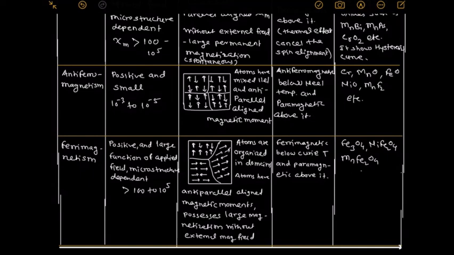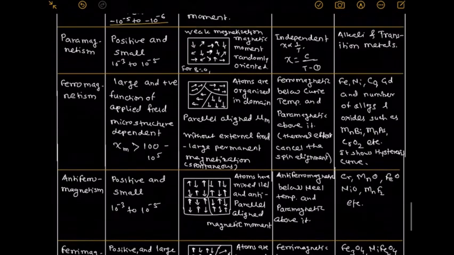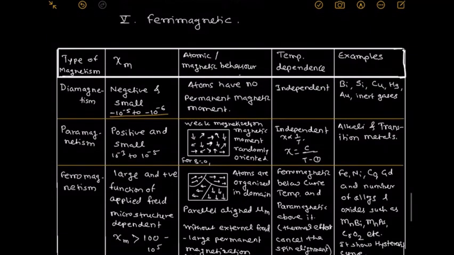Hence, in the present topic, we discussed all about the different types of magnetism, their properties, and the different important terms related to those properties.